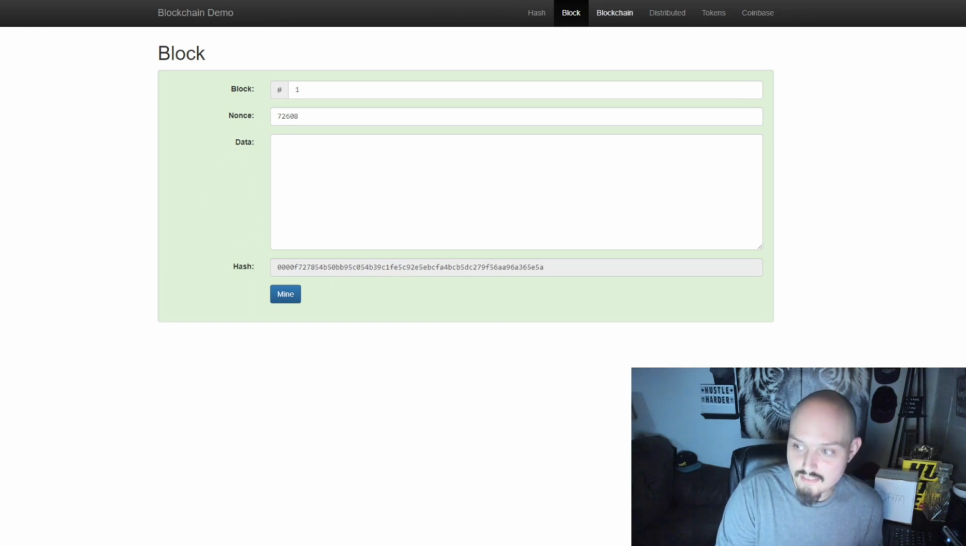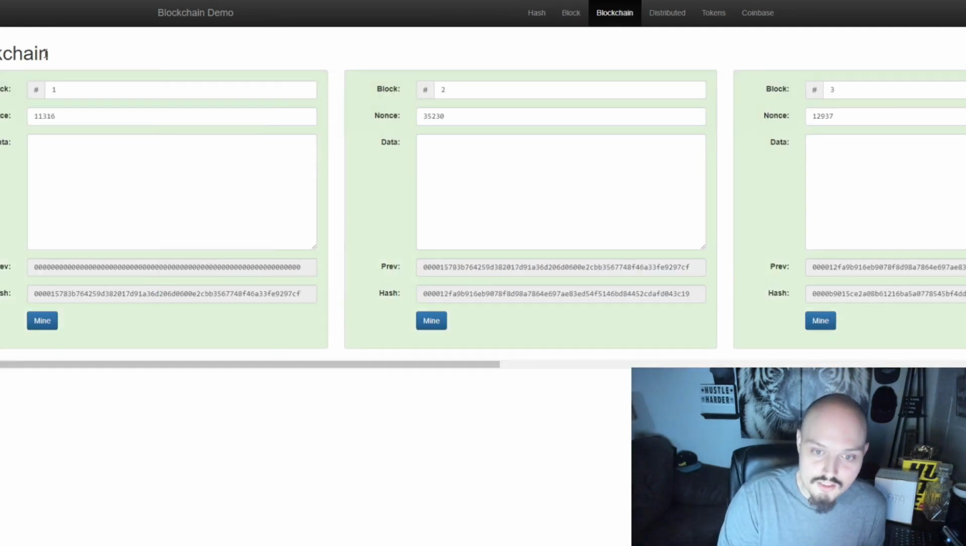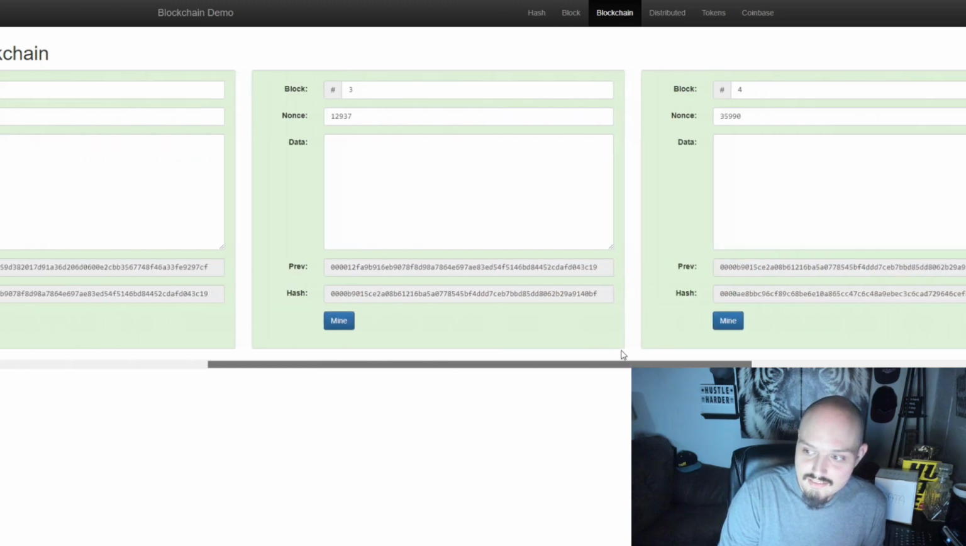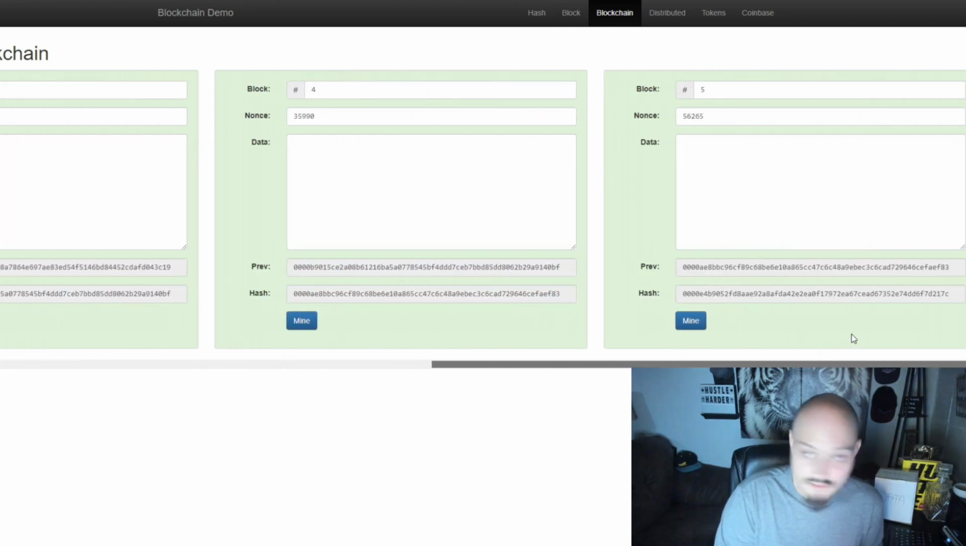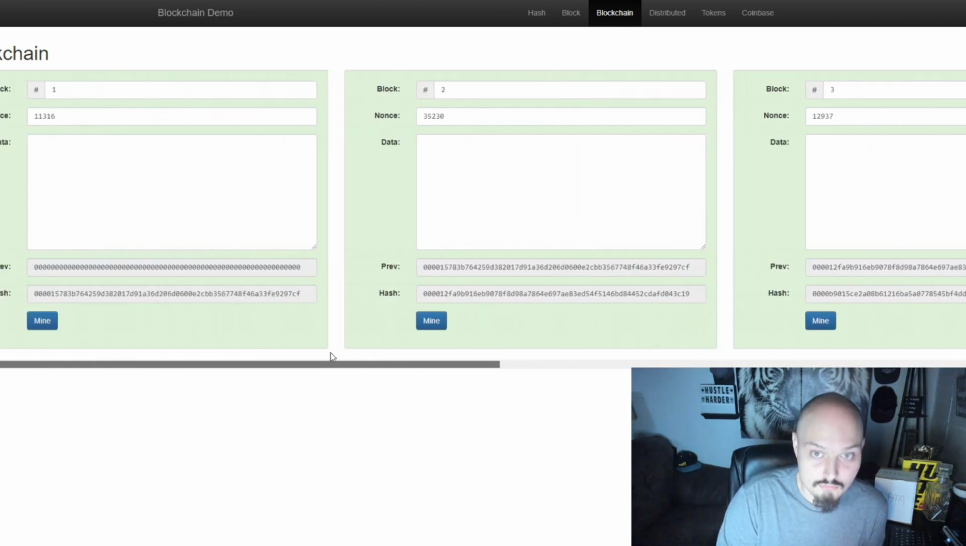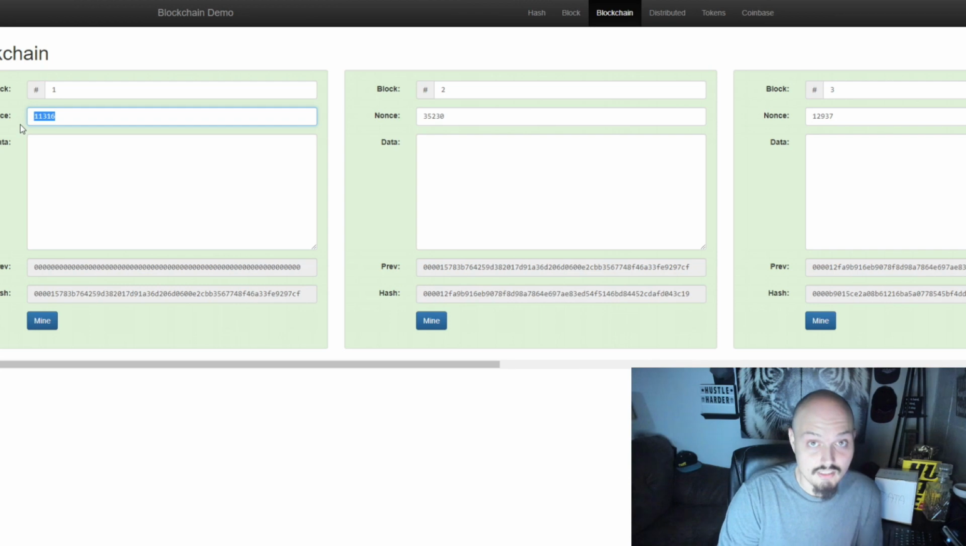So how do we take this one single block and get a better visual of what the blockchain looks like? Well, in this demo program, we go up to blockchain, and now we can see the blockchain in front of us. We have 5 blocks. We have our Genesis block. We have a nonce that doesn't mean anything yet because we have not inputted any information, and we have one extra thing. We have this previous hash.